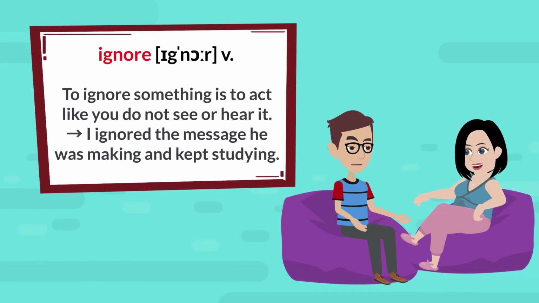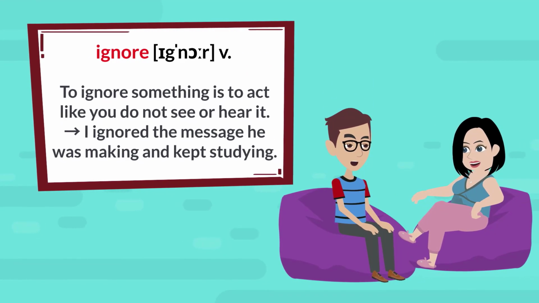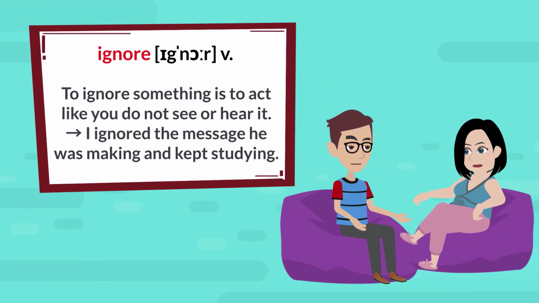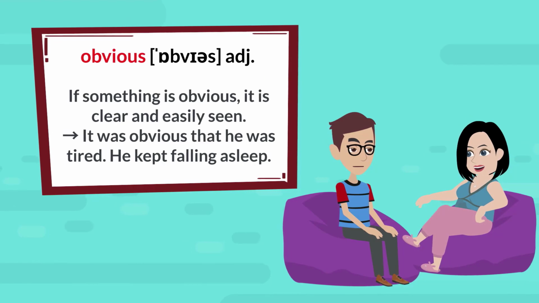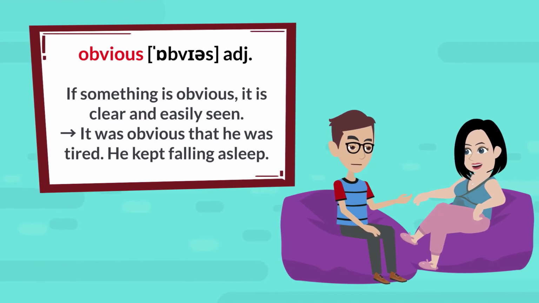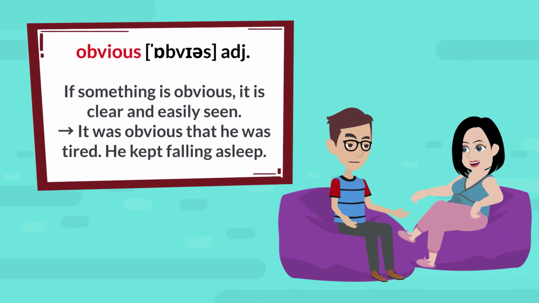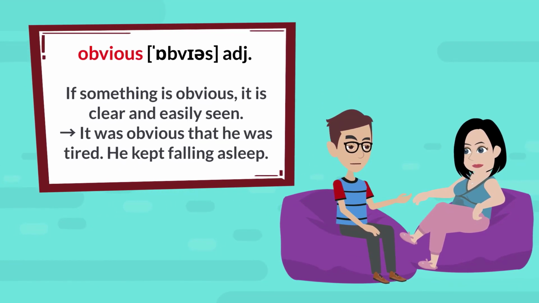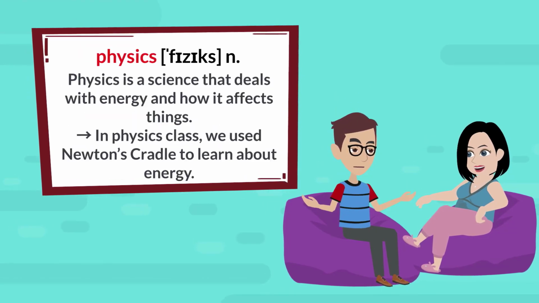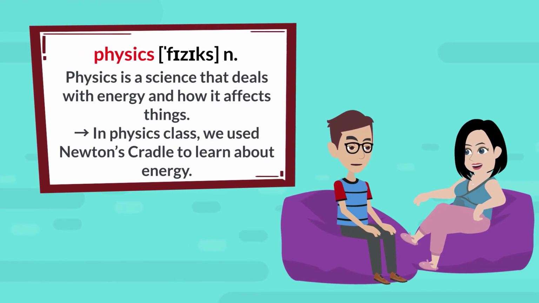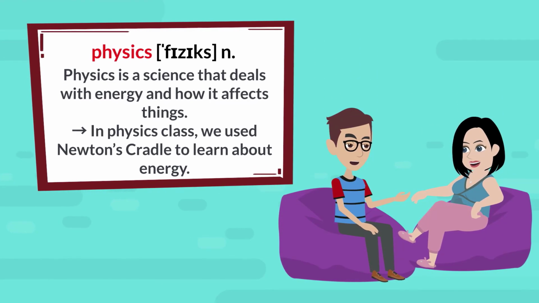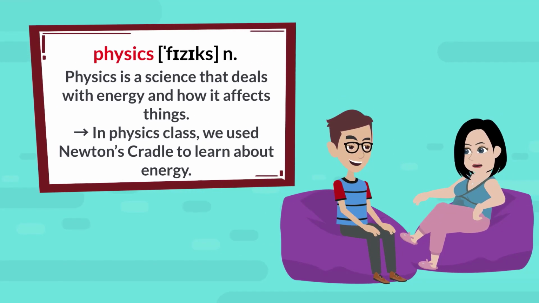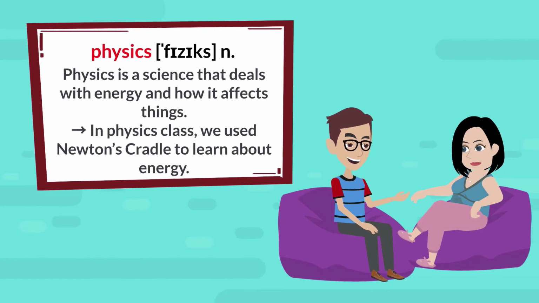Ignore. To ignore something is to act like you do not see or hear it. I ignored the message he was making and kept studying. Obvious. If something is obvious, it is clear and easily seen. It was obvious that he was tired. He kept falling asleep. Physics. Physics is a science that deals with energy and how it affects things. In physics class, we used Newton's cradle to learn about energy.